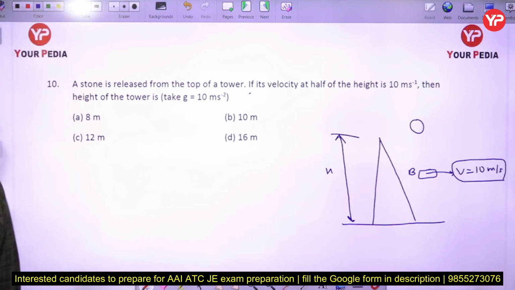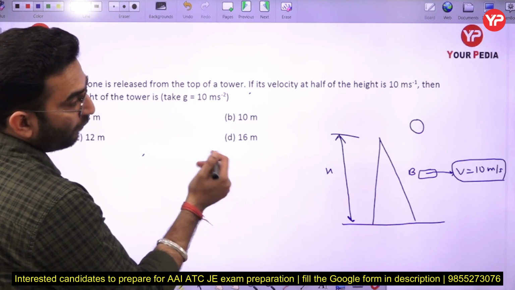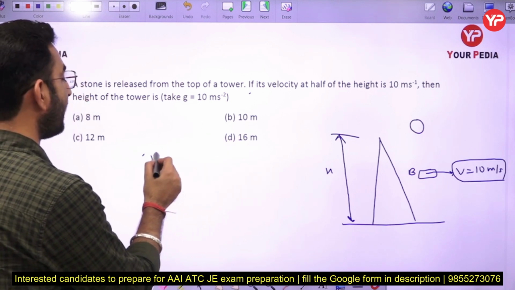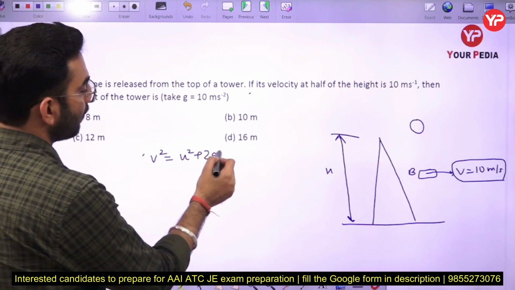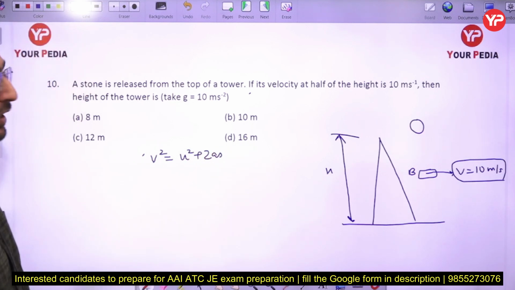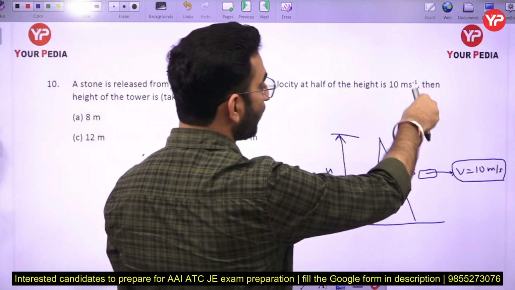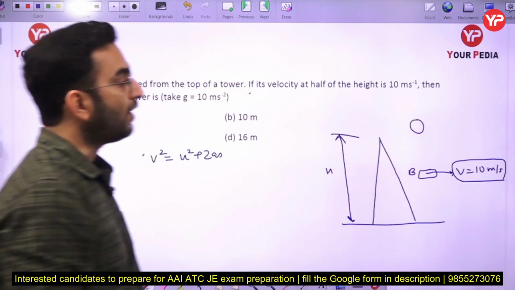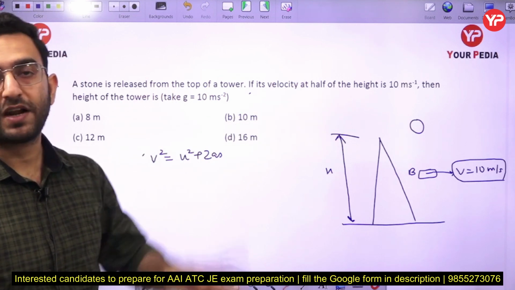In this case we want to find out the height, so you can simply write V square is equal to U square plus 2AS. We know this expression, because whenever the stone is dropped from the top of the tower, the acceleration is going to be uniform, and its value is going to be equal to gravity.